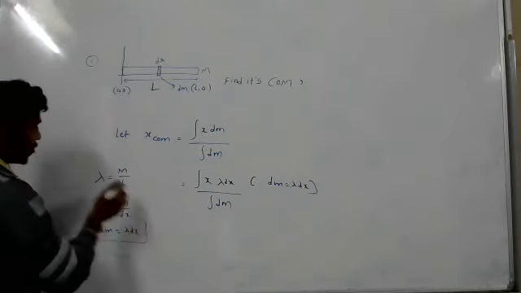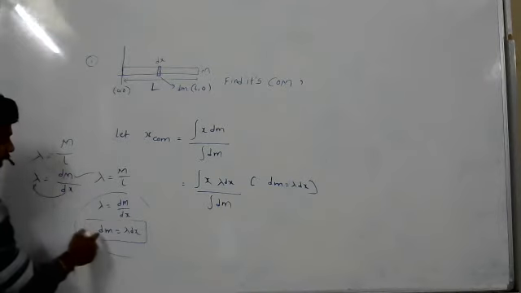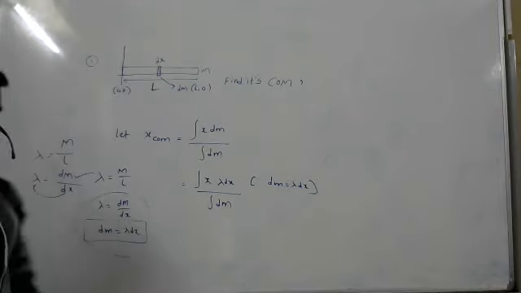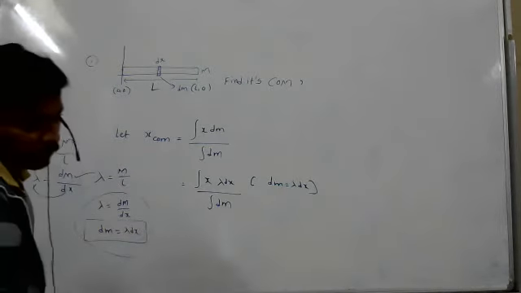If you take a dx element, in that dx element, m mass won't be there. This m mass they have given for the total length. If you take a dx element, you will get dm mass. That is only linear mass density. From this, if you want dm, it is lambda dx. Clear?